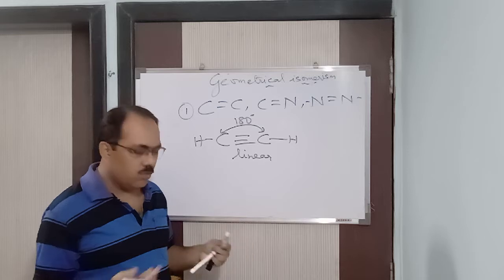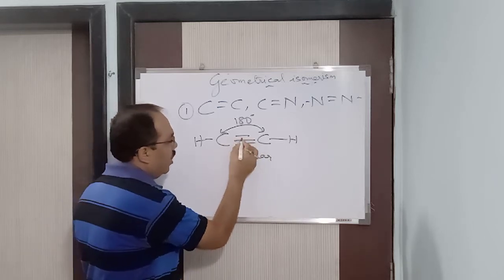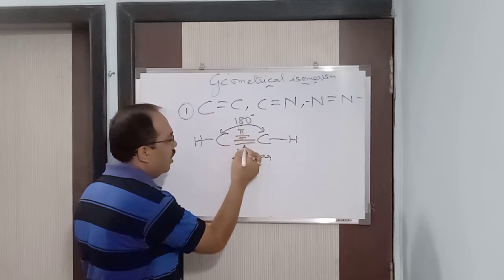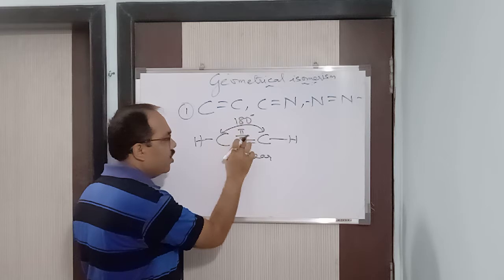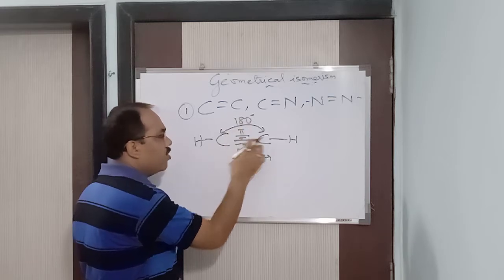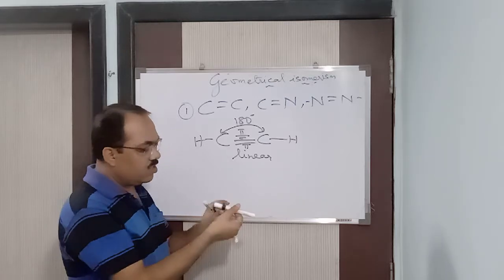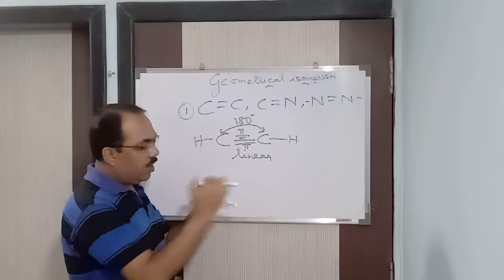Got it? So here also, three bonds are there. One bond is a sigma bond, and these 2 are pi bonds. Listen carefully, see here carefully. This is the sigma bond, the one in between, and the other 2 are pi bonds, that is lateral overlapping.